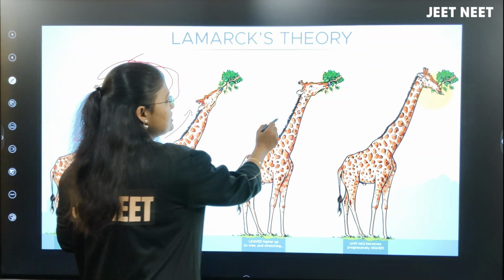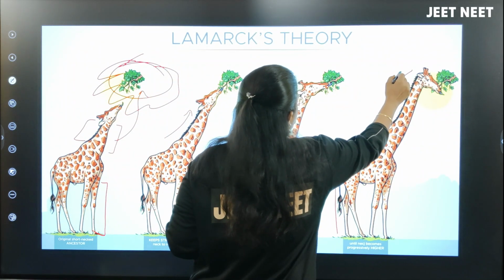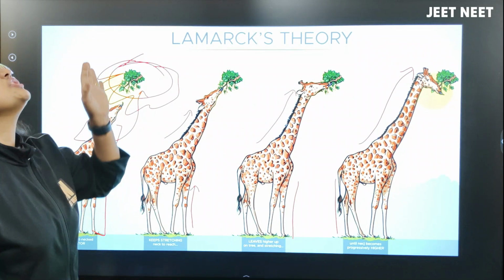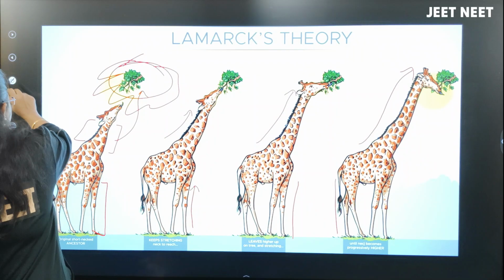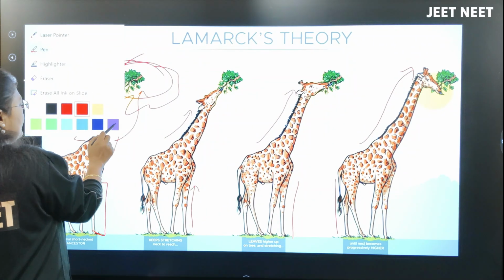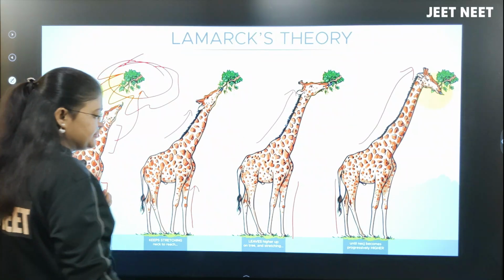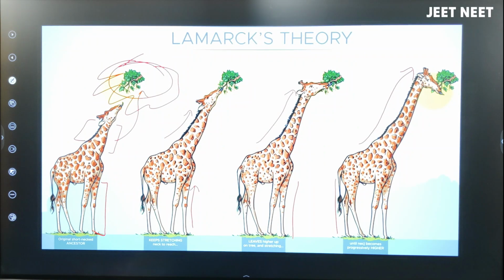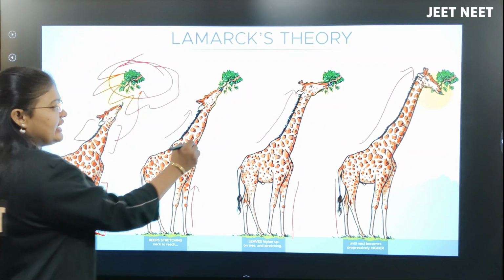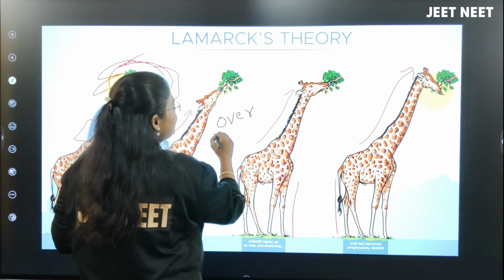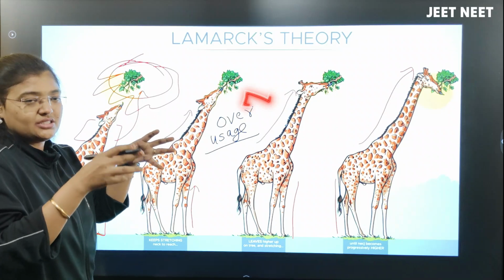You can see here slowly the neck and the legs, that is the limbs, have grown more. Finally, by stretching its neck, it was able to catch the leaves over there. Whatever neck it is stretching over here to catch the leaves, can I call it overusage? Overusage of the neck to catch the leaves.